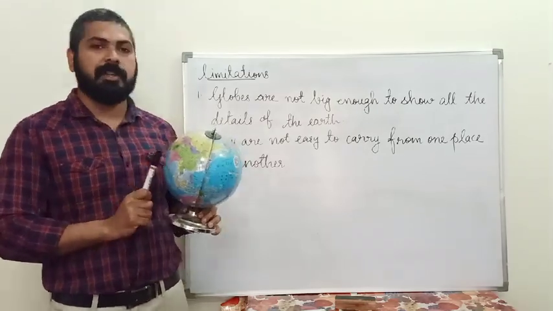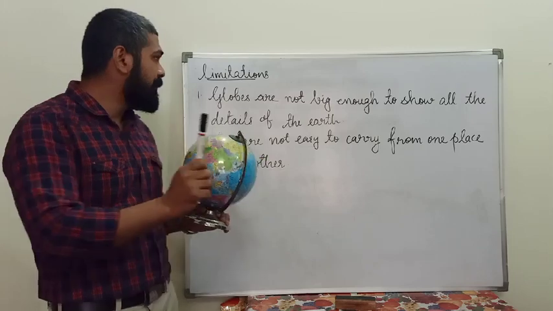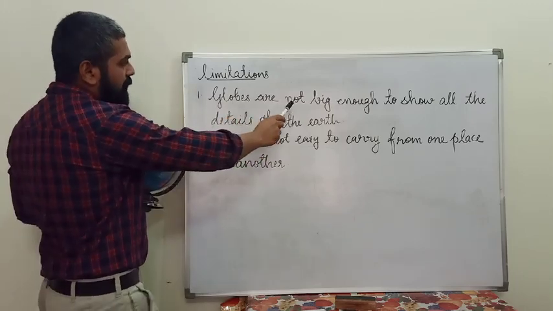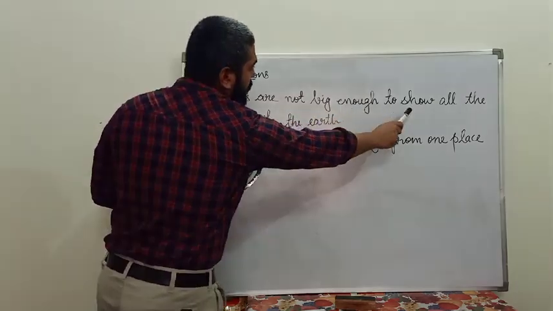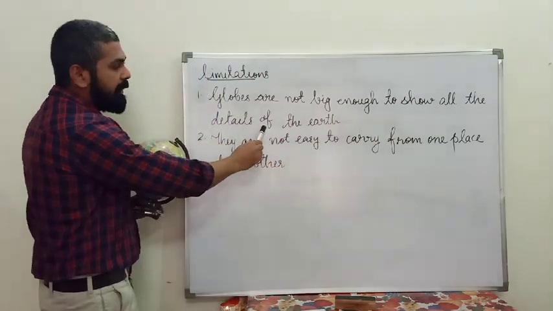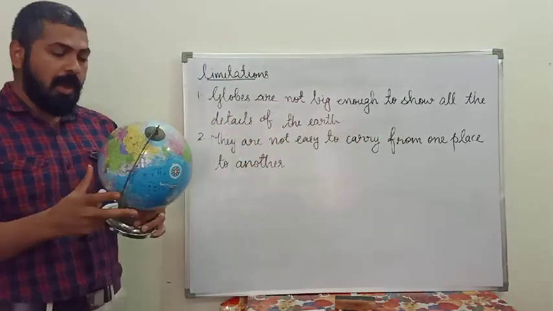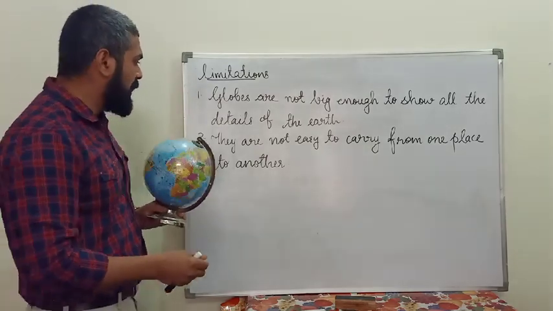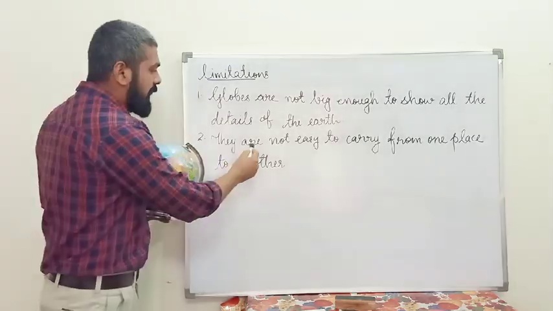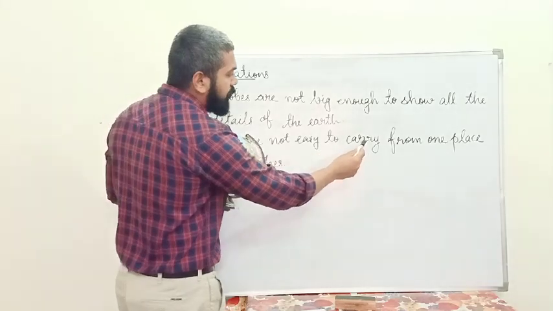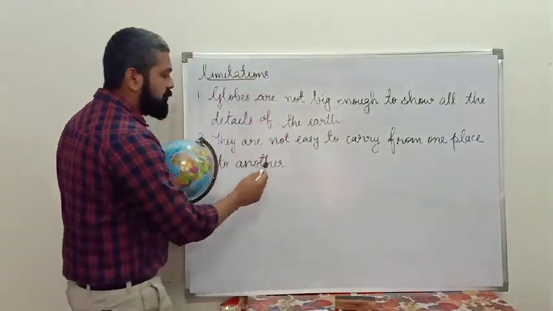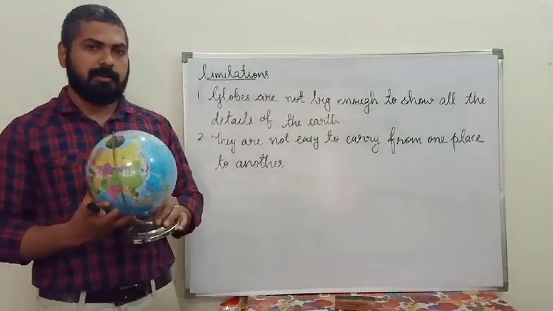One important limitation of the globe is that it is not big enough to show all the details of the earth. The second one is that they are not easy to carry from one place to another. Is it correct?